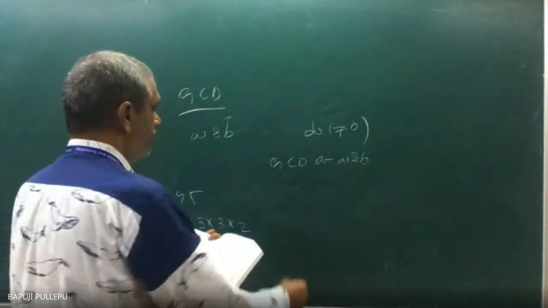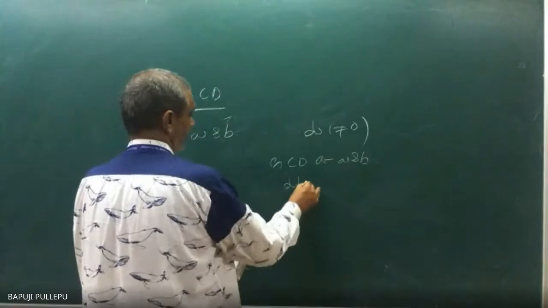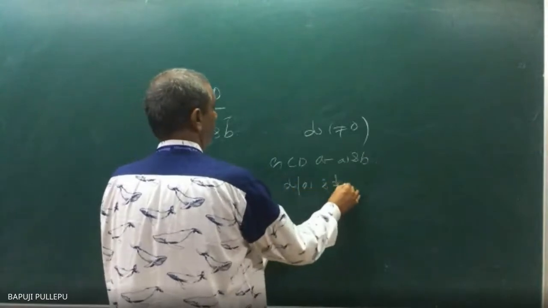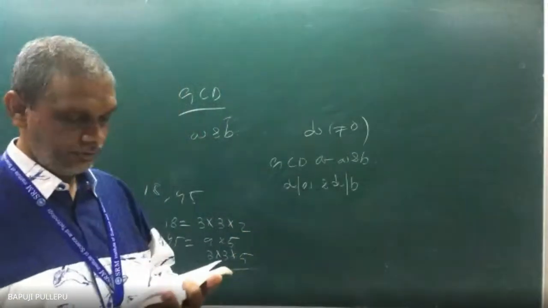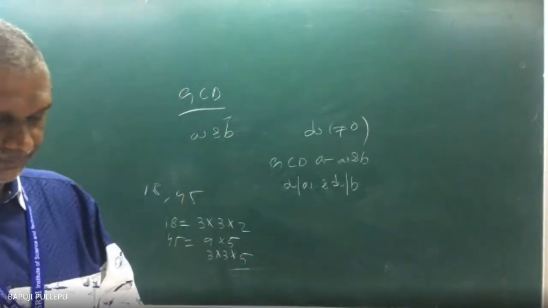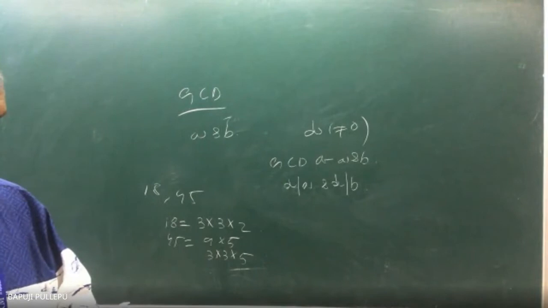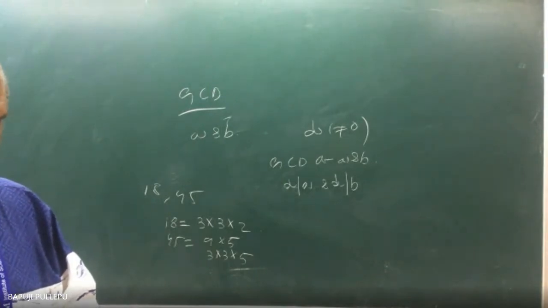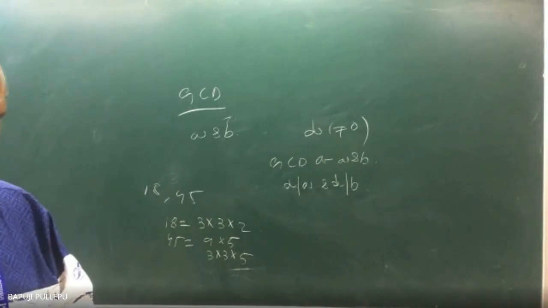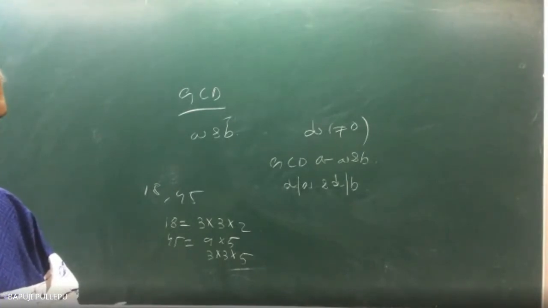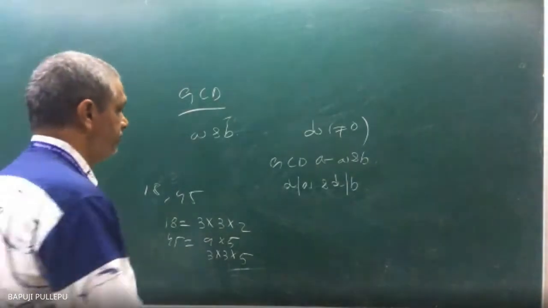Then d divides A and d divides B. So d divides both A and B. If d is the largest of all common divisors, d is the multiple of every common divisor, then d is called the greatest common divisor of A and B, denoted GCD of A, B.